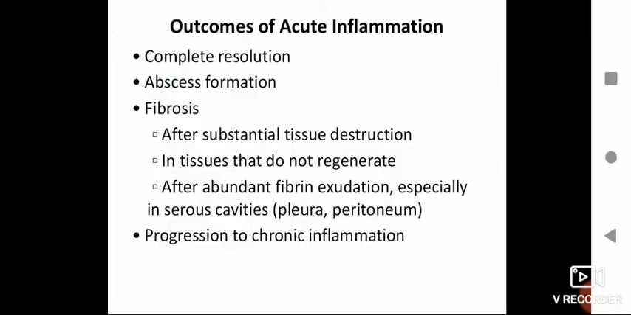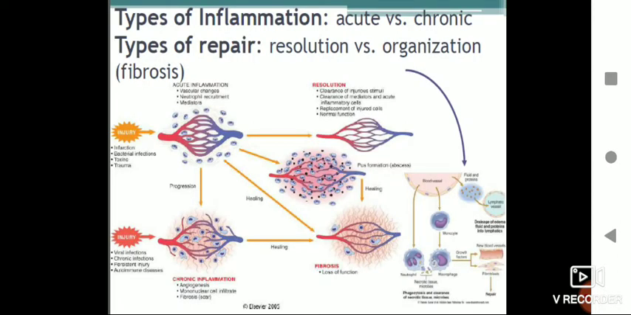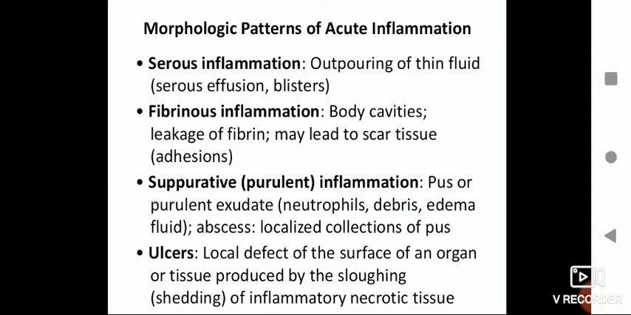And what kind of outcome can be seen in case of acute inflammation? Complete resolution. Abscess formation is the formation of pus, and fibrosis, where there is accumulation of the fibrin, that is the clot-like structures. And finally, if it does not resolve, it will enter into chronic inflammation. And chronic inflammation is same inflammation, but it persists for a very long time. Severity of inflammation is very high in case of chronic inflammation. So here are some of the types of acute inflammation, patterns of acute inflammation that we can see.